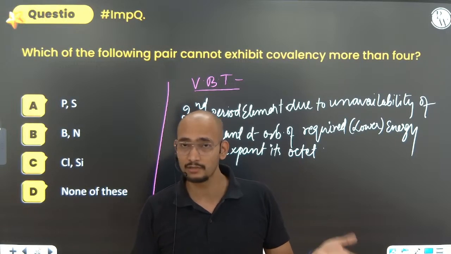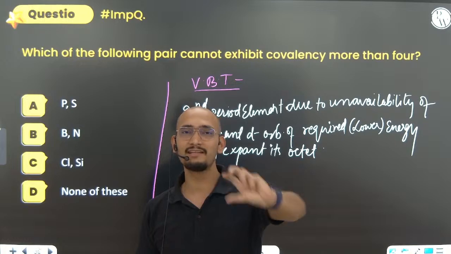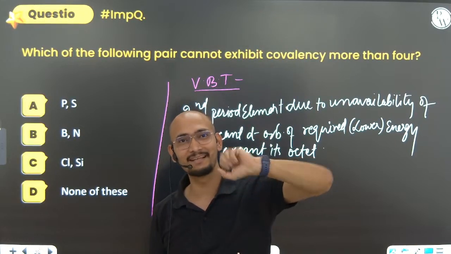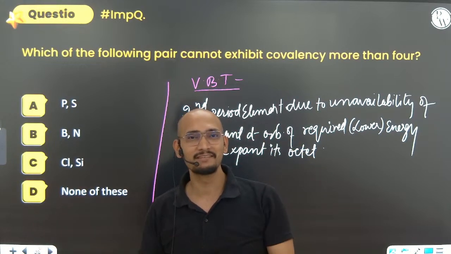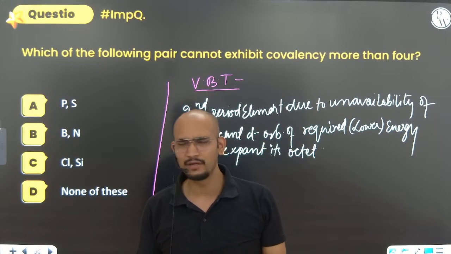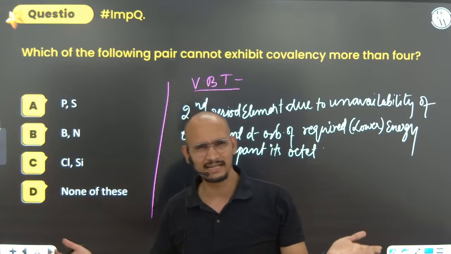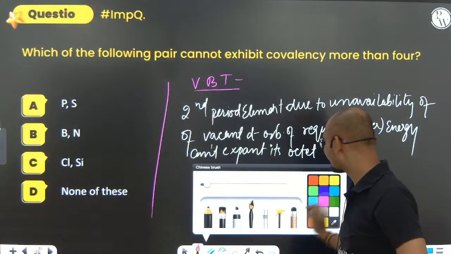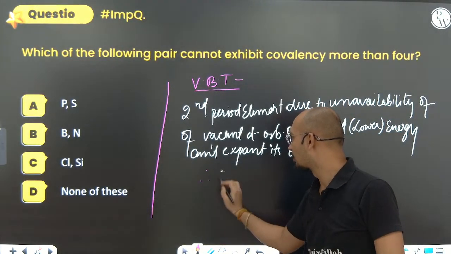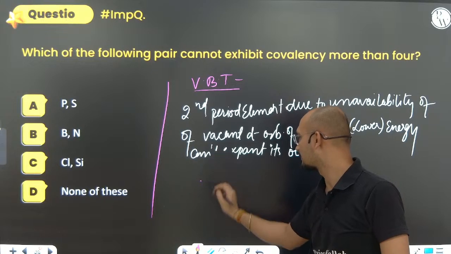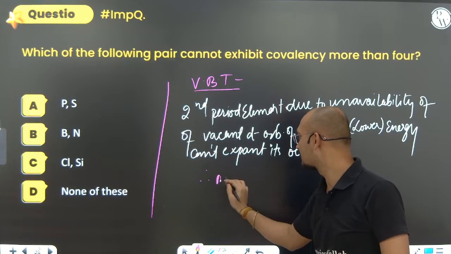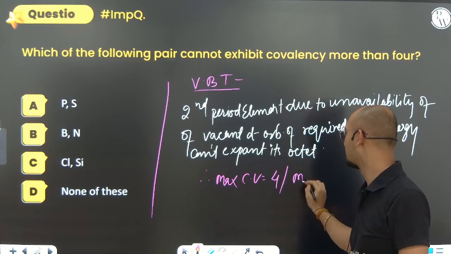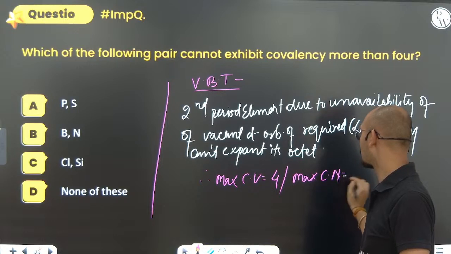That's why people say that there is unavailability of d orbitals. No, it's not. It's a wrong concept. The d orbital is there, but it is of a very high energy level. If you take electrons into the 3d orbital, it will be of very high energy and it will make the whole molecule very unstable. Even though it is written in NCERT also, please go with that line, no problem. Because of the unavailability of d orbitals, that is also okay. They cannot expand their octet. Therefore, maximum covalency comes out to be 4, and maximum coordination number also comes out to be 4.